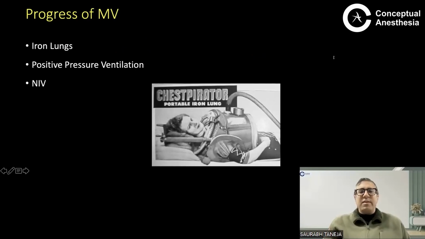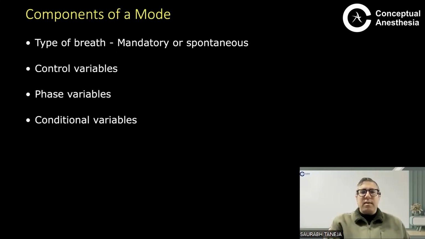So, how did ventilation progress? Initially, they were iron lungs, and then came positive pressure ventilation. And nowadays, all of us may be familiar with non-invasive ventilation. Then the components of a mode: the types of breath are mandatory or spontaneous. I had also told in graphics what is a mandatory breath or a spontaneous breath. We'll be seeing how a mandatory breath is generated and how a spontaneous breath is generated today. What are the control variables? What are the phase variables? And what are the conditional variables?